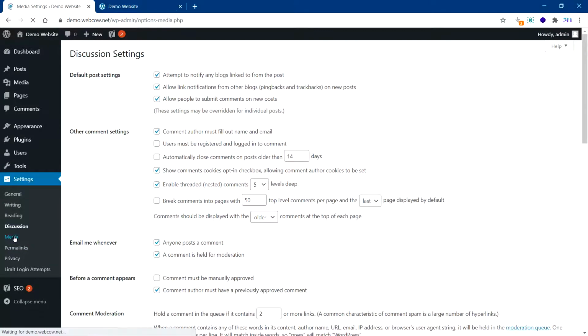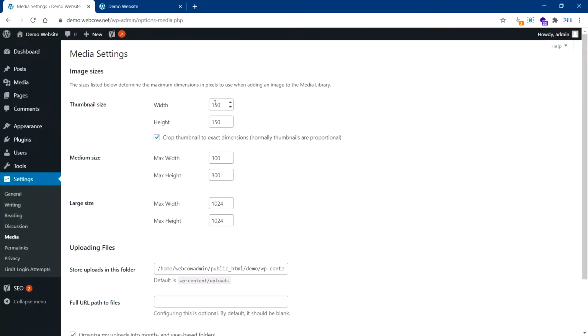This is your media content. This is actually not very important, but if you want to change things like thumbnail size, medium sizes, large sizes, and how you want WordPress to crop your images for these sizes so you can use them directly, you can just say thumbnail size in a specific page and it will automatically use these settings.